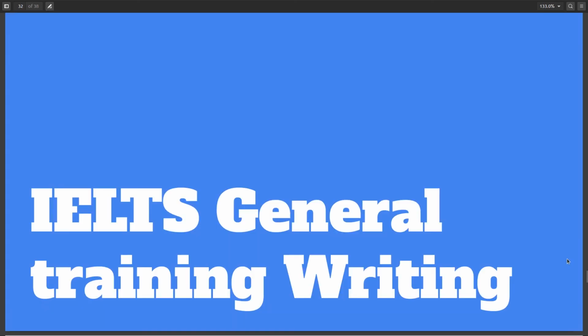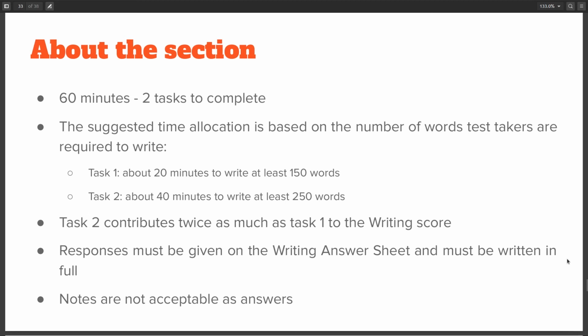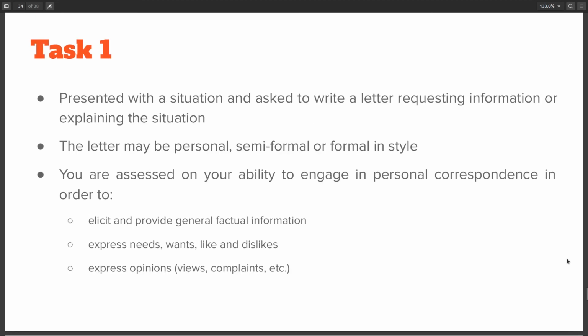Now we come to IELTS general training writing section. It is pretty similar to the academic exams writing section, but with a few differences. Again, here in the task 1, what differs is that here you are asked to write a letter requesting information or explaining a situation. The letter you might be asked to write might be personal, semi-formal, or formal.